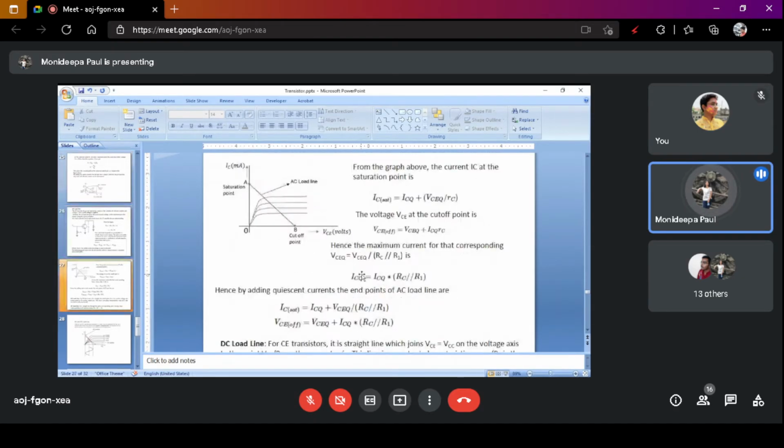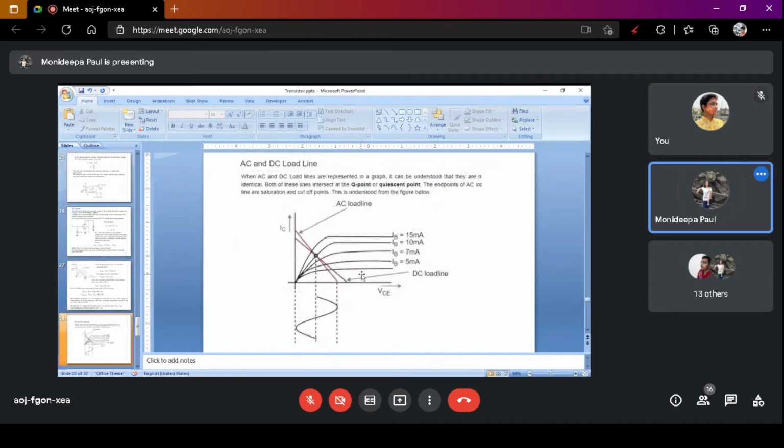Then how do you draw the AC load line? For drawing the AC load line, you feed the input signal to the input circuit. Then you change the input signal, and the output signal changes in this way. If you draw the output signal, this is the maximum point and this is the minimum point.